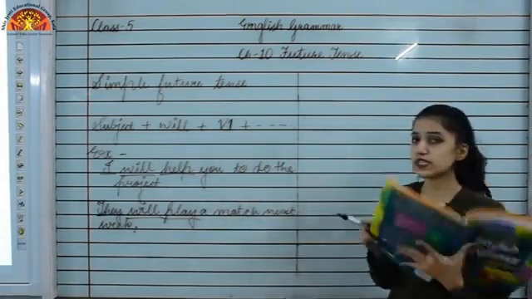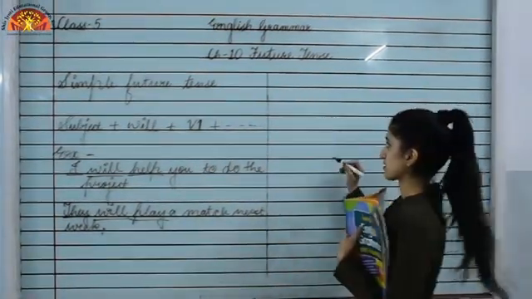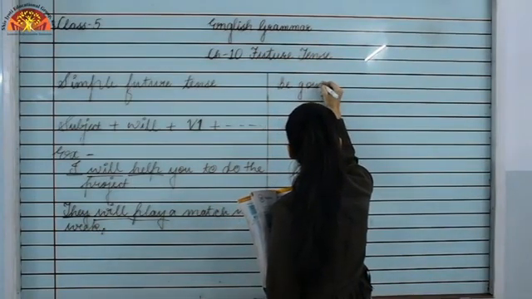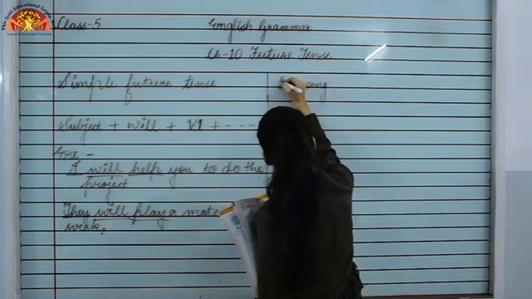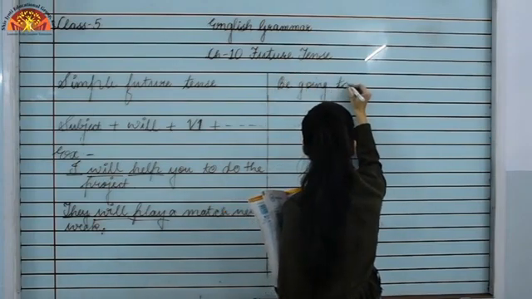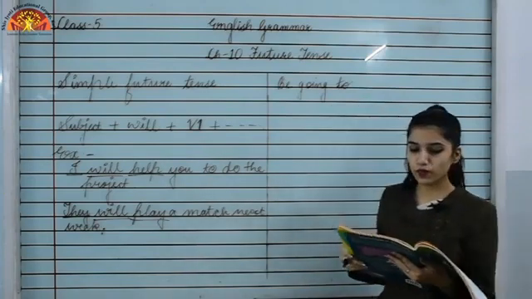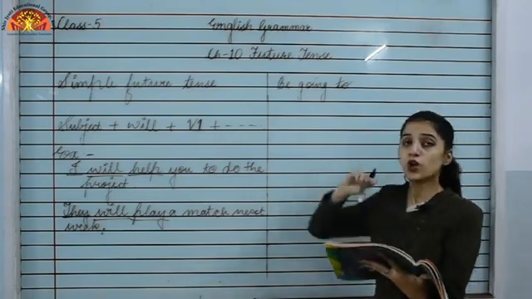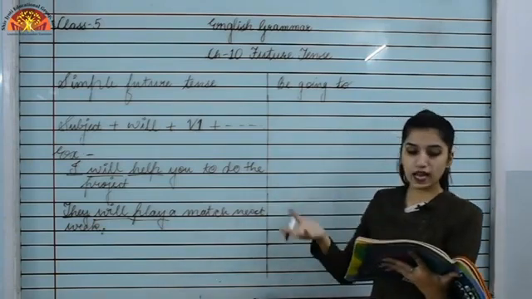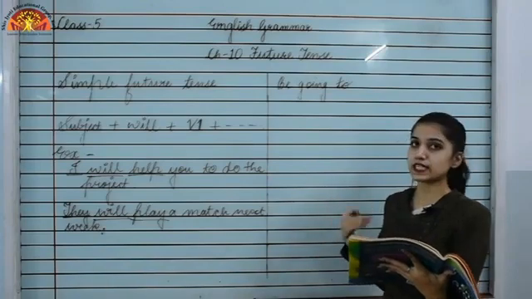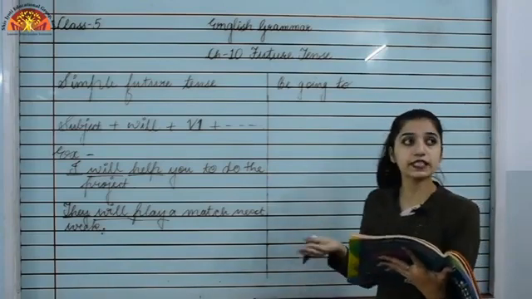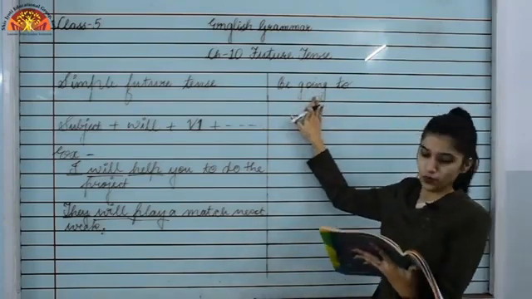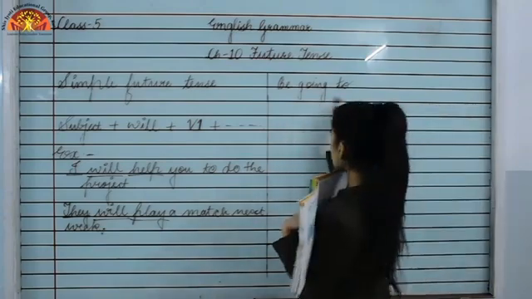Okay, so now what does this be going to form indicate to us? So sometimes we use the verb form which is be going to indicate actions that are about to take place in the immediate future. जो अभी ही होने वाले immediate future में जो actions होने वाले हैं उसे indicate करता है be going to.